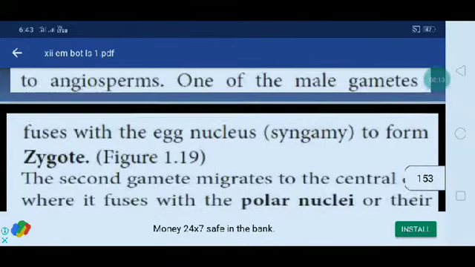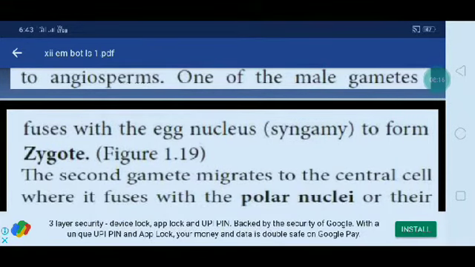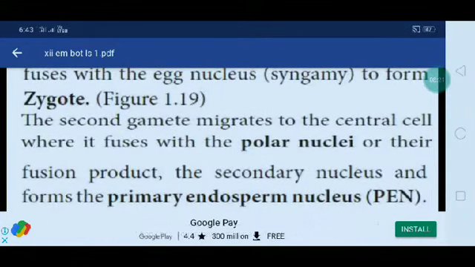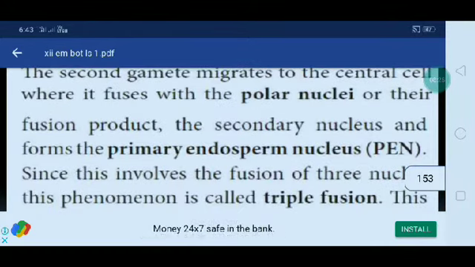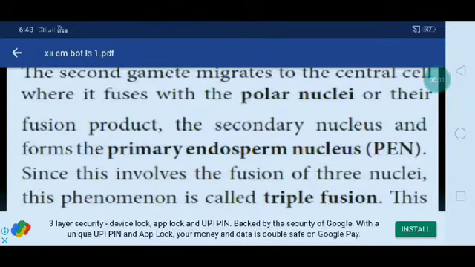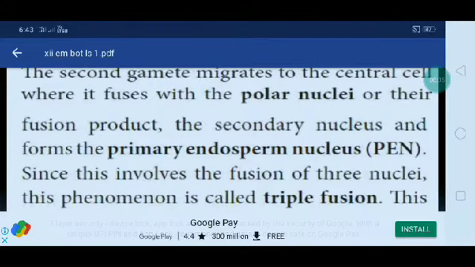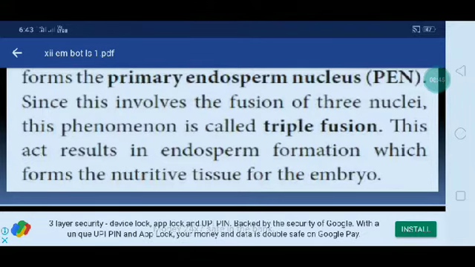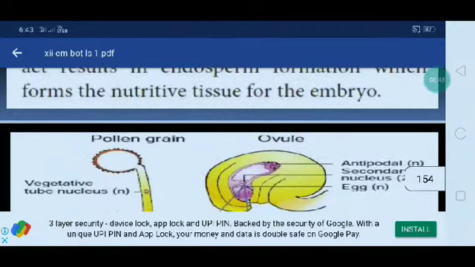One of the male gametes fuses with the egg nucleus, syngamy, to form the zygote. The second gamete migrates to the central cell, where it fuses with the polar nuclei or their fusion product, the secondary nucleus, and forms the primary endosperm nucleus, that is PEN. Since this involves the fusion of three nuclei, the phenomenon is called triple fusion. This results in endosperm formation, which forms a nutritive tissue for the embryo.